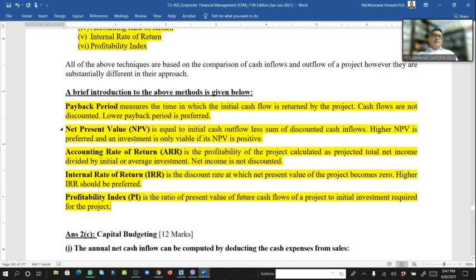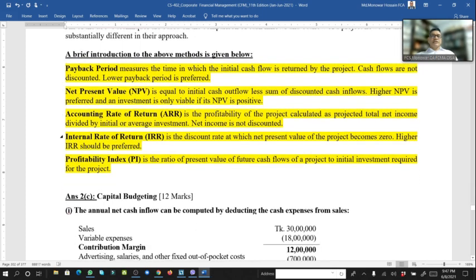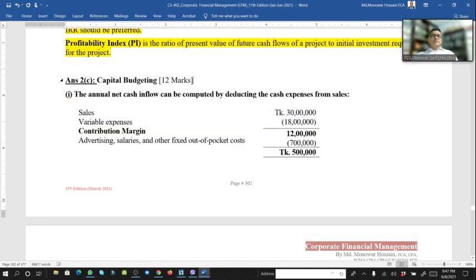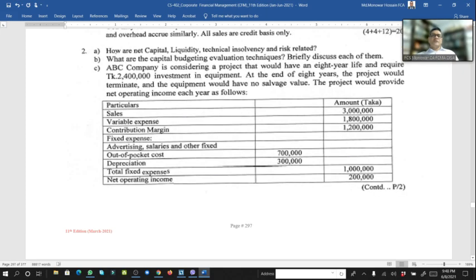And number 2C, also 12 marks. This question comes from capital budgeting. ABC company is considering a project that would have an 8 years life and require 24 lakh investment in equipment. At the end of 8 years, the project would terminate and the equipment would have no salvage value. The project will provide net operating income each year.